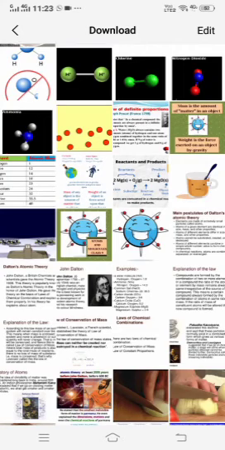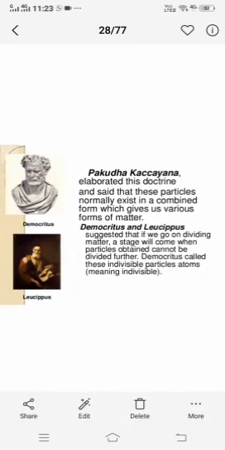So further, children, came Democritus and Pakuda Katyayana. We shouldn't forget Indian scientists. Pakuda Katyayana said that the particles which exist combine together to form different forms of matter.